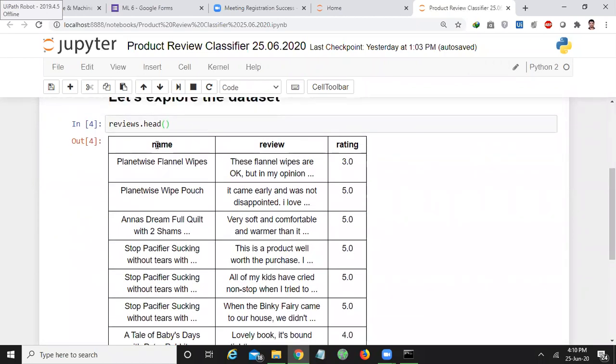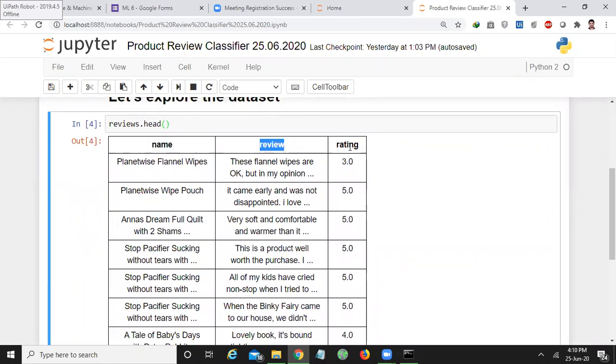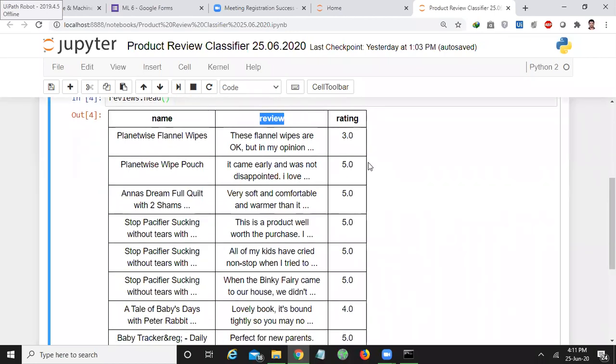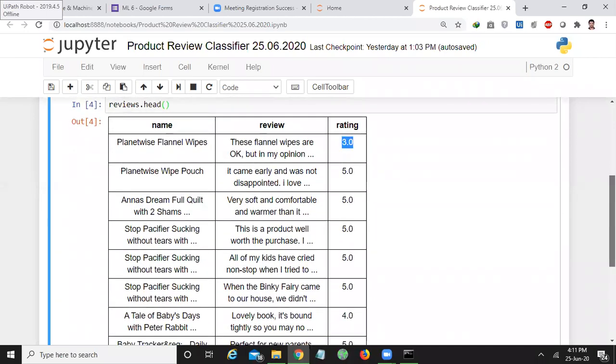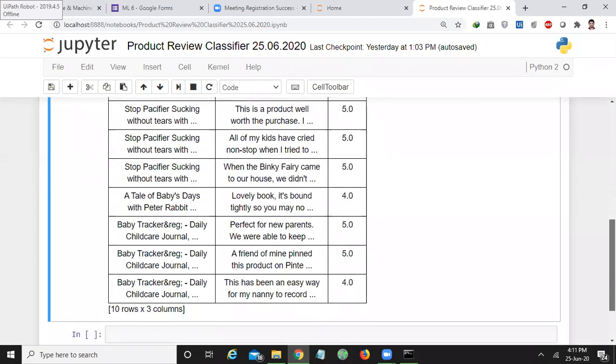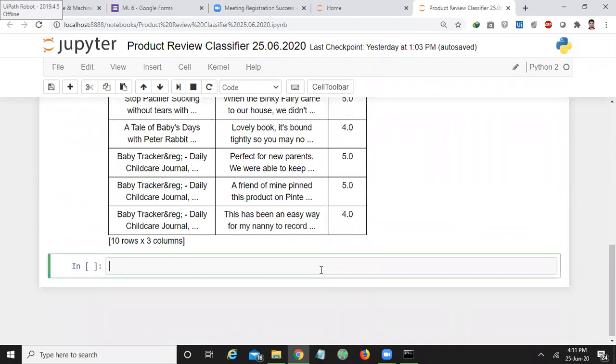It has 3 columns. One is name, another is review, another is rating. The name is nothing but the product name, and review is the review that has been given for this product, and what is its rating. Like that, we have so many products and the respective reviews and ratings. Here 3, 5, 5, 4, all these are stars. If it is 3.0, then it is a 3-star rating, and if it is 5.0, it is a 5-star rating, and so on and so forth.